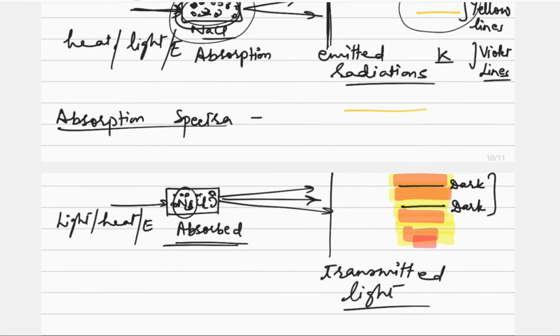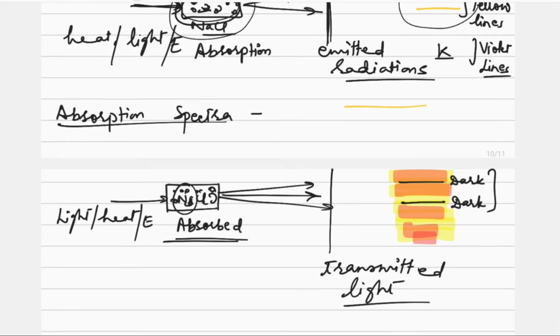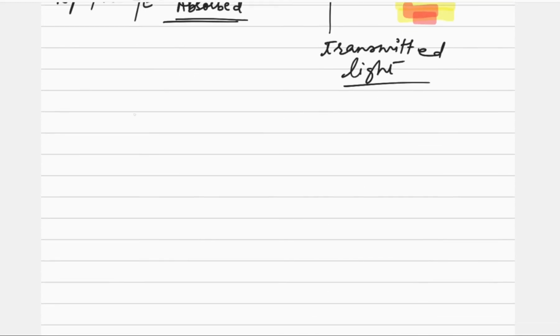For the sample of sodium chloride or sodium, we are getting the lines in the yellow region, while for the potassium we are getting lines in the violet region. Why is it so? It is because every atom is different. Every atom has a different size and nature, the nuclear charge, everything is different. So for example, if we compare sodium atom and potassium atom, we should understand this.